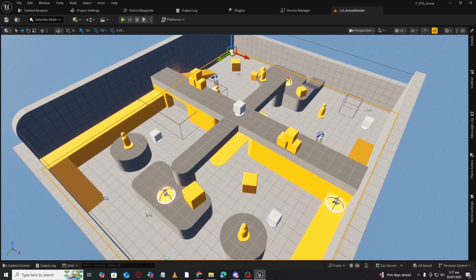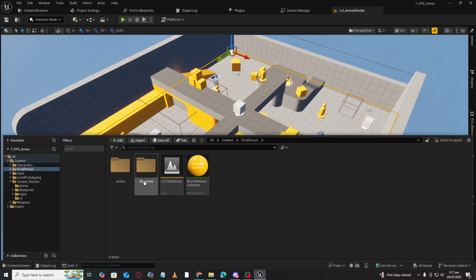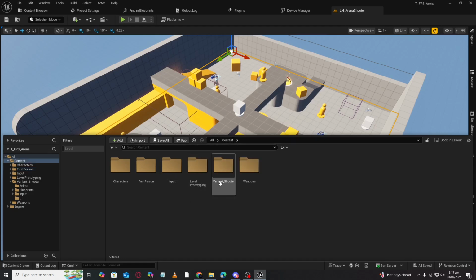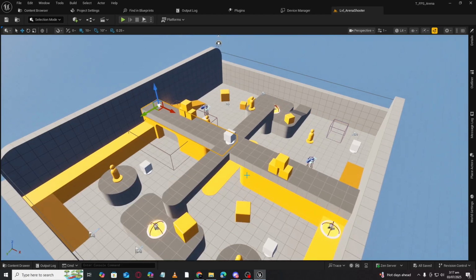And the important thing: if you select arena shooter before you create a project, and somehow Unreal Engine loads some other map, then no need to worry about it. It's because Unreal Engine mistakenly loads the level first person for you. Simply go into the content, inside the variant shooter, and select that level, so you will have that level. So let's jump into it.